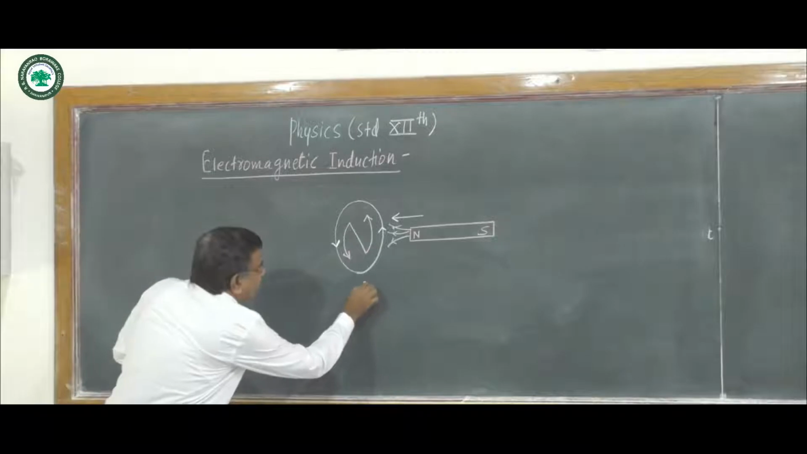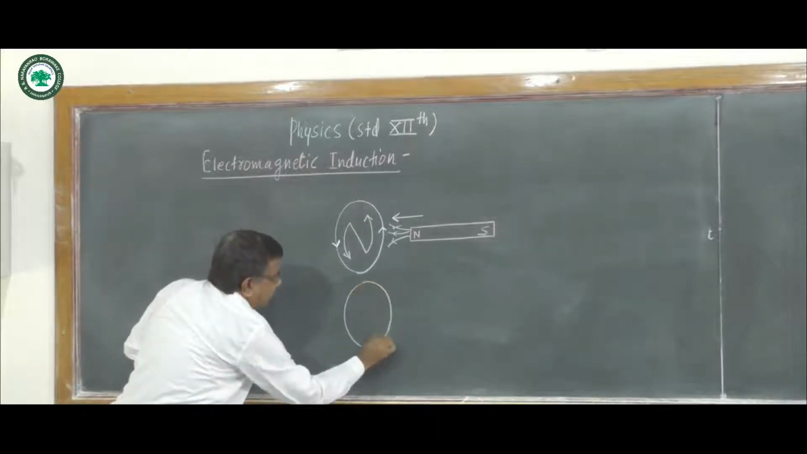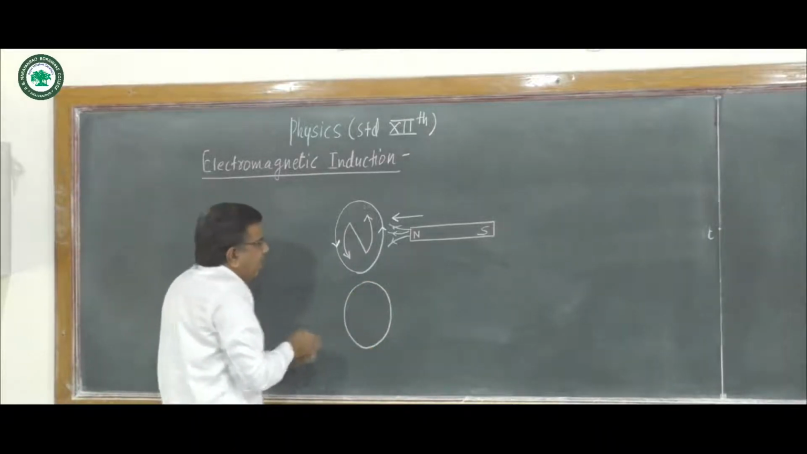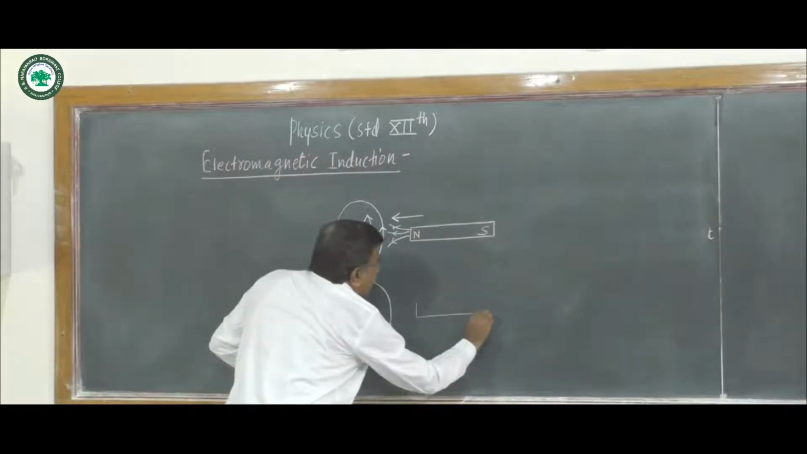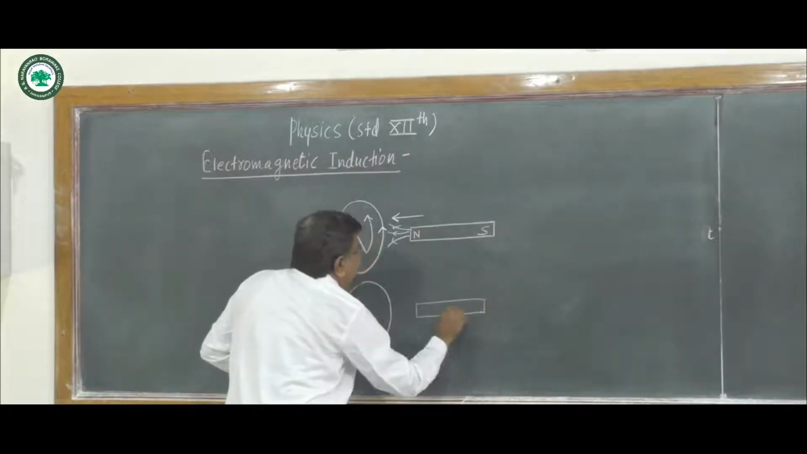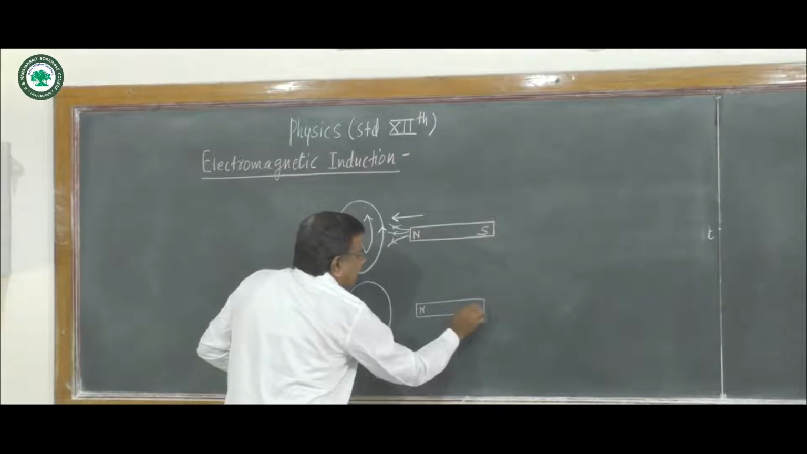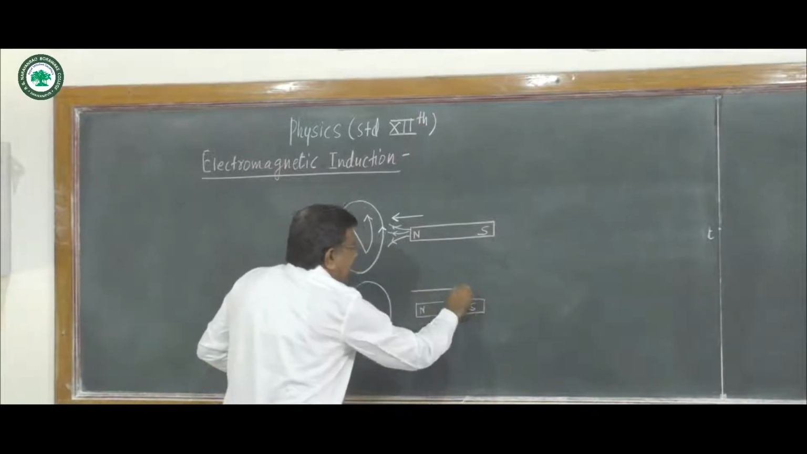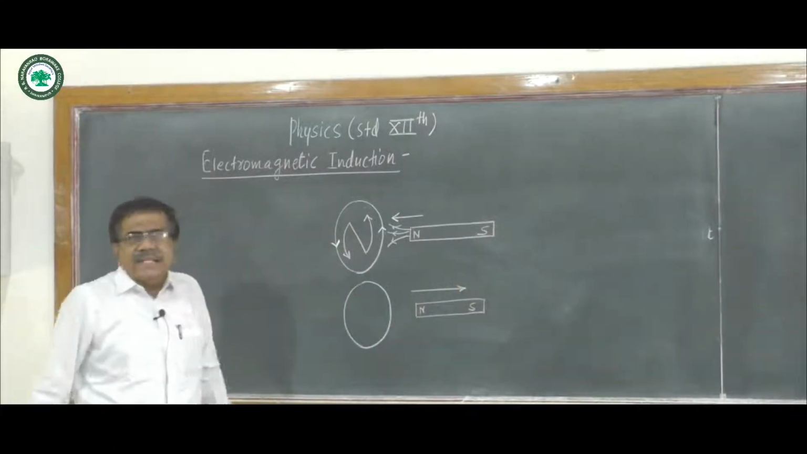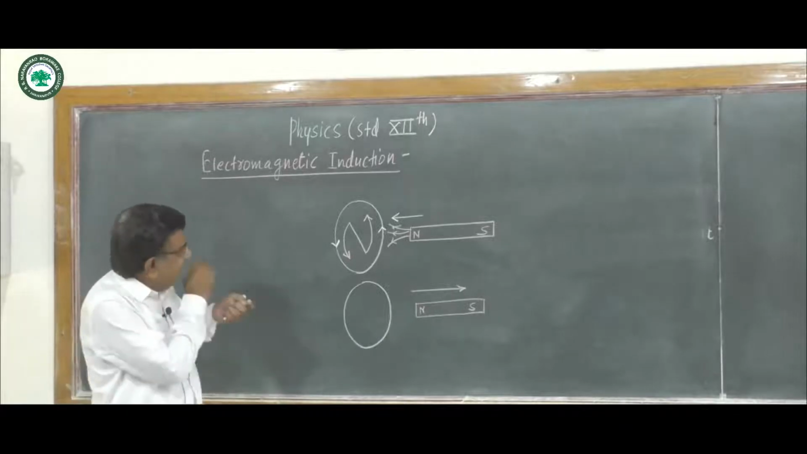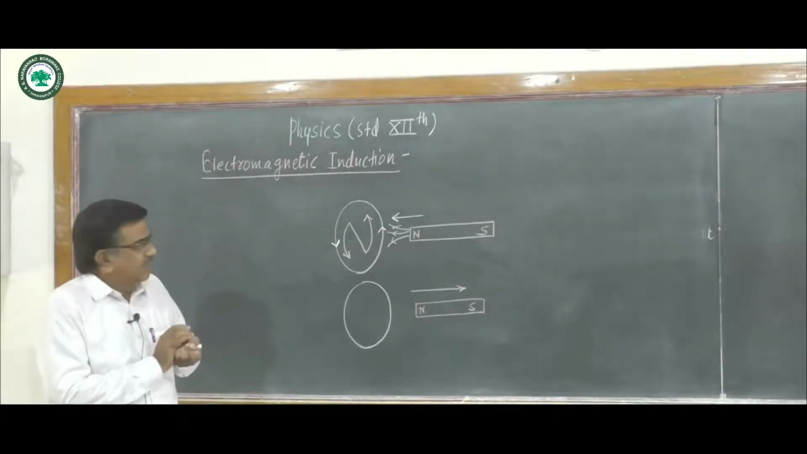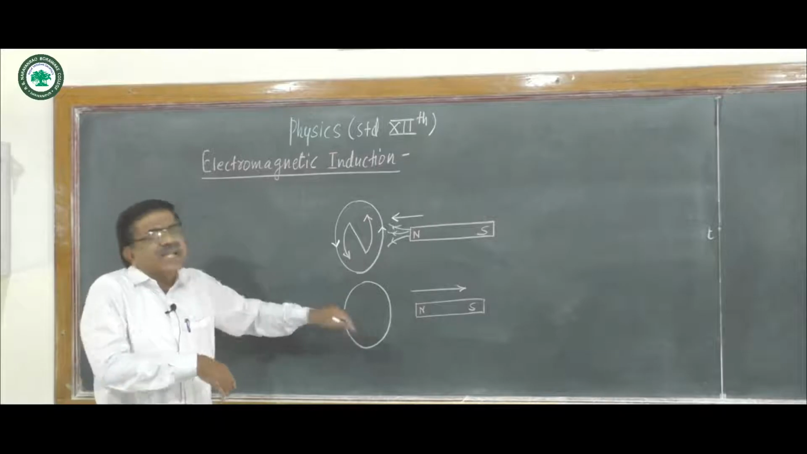For the same coil, if the magnet is suddenly moved away from the coil, the magnetic flux associated with the coil decreases, and current is induced in the coil.